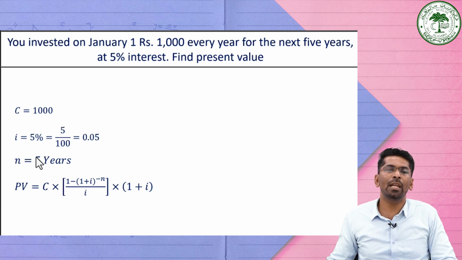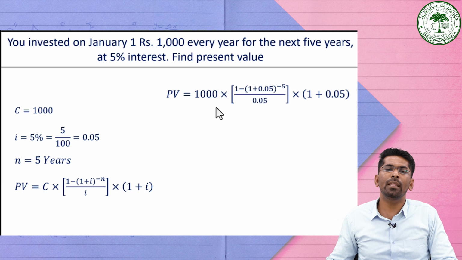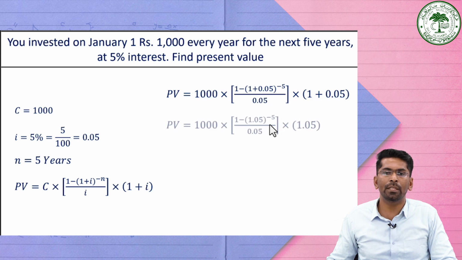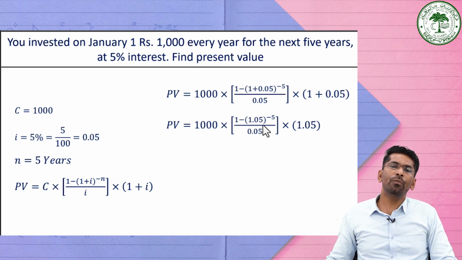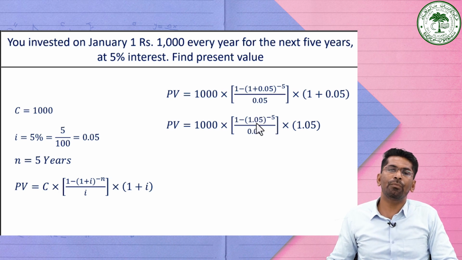Just substitute all these values here. Then it is equal to 1000 into 1 minus (1 plus 0.05) raised to the power minus 5, divided by 0.05 into (1 plus 0.05). So we can simplify it. Adding this term, 1 plus 0.05 is equal to 1.05 raised to the power minus 5, and then adding these two terms, 1 plus 0.05 is equal to 1.05. Now we are going to find the value of 1.05 raised to the power minus 5, which is equal to